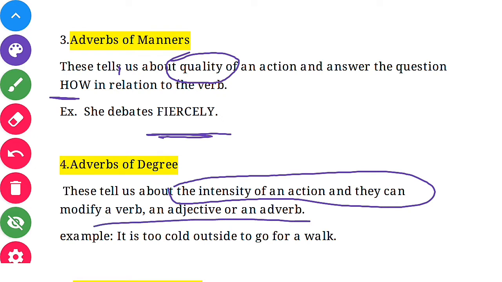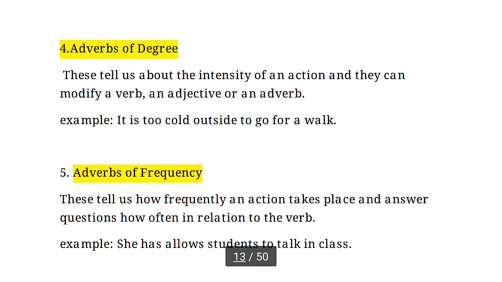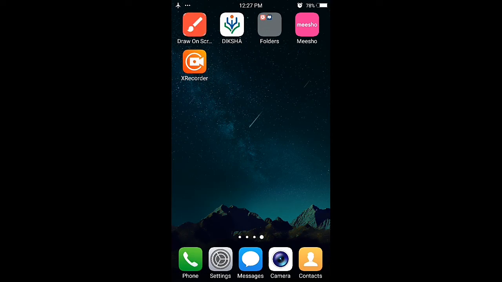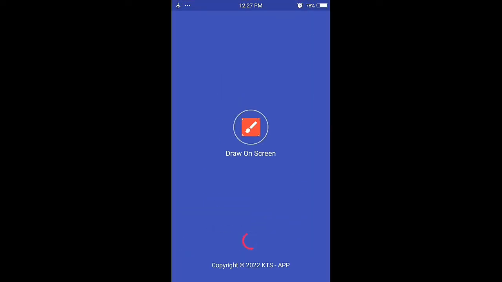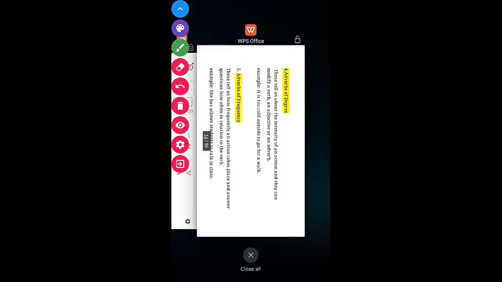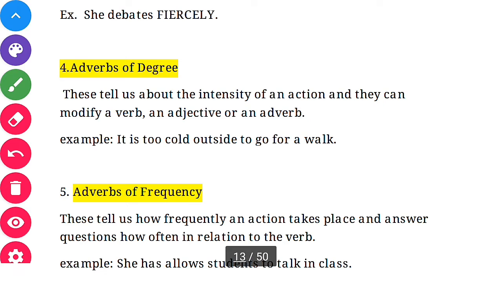Adverbs of degree always talk about the intensity of the action and modify a verb, an adjective or an adverb. See, it is too cold outside to go for a walk. What is the intensity here? It says that it is too cold to go outside. So the word too is an adverb which modifies the adjective. What is that adjective? Cold. So cold is the intensity of the action. Clear?